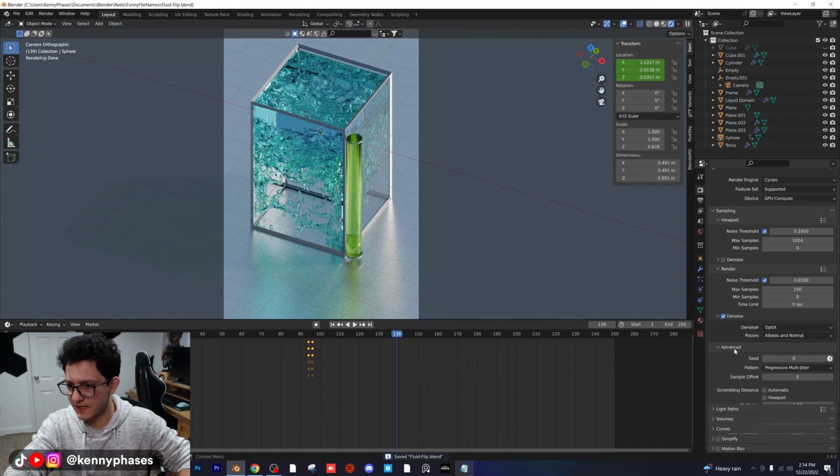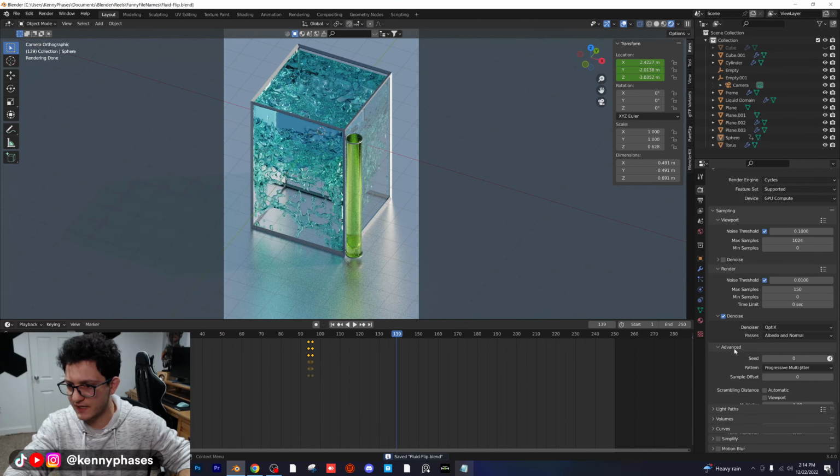I'm going to turn off caustics. Let's turn on fast GI approximation. Ruins the image. We're going to keep it away from that. And I'm going to mess with these a few more times to see if we can get some more detail out of this. That looks pretty good. I'm pretty happy with that.